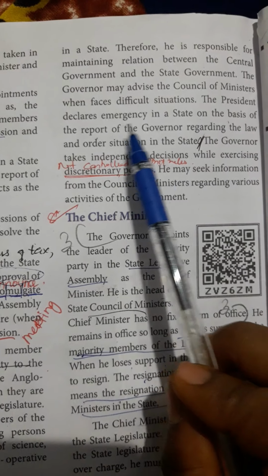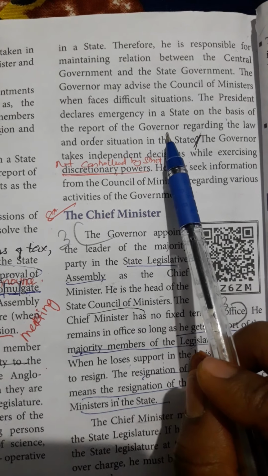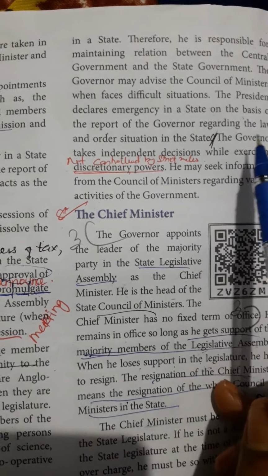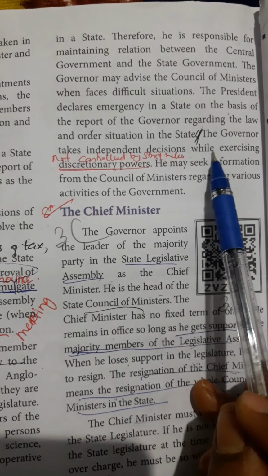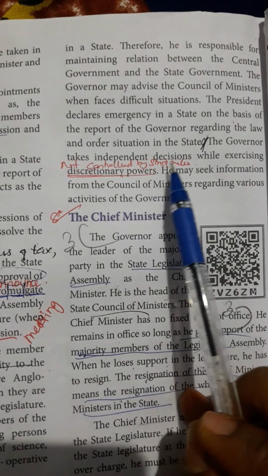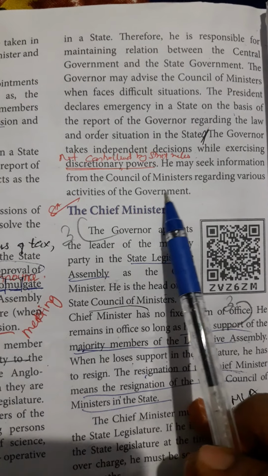Then the president declares emergency in the state on the basis of the report of the governor, as we studied before. Regarding the law and order situation in the state, the governor takes independent decision while exercising discretionary power. Discretionary power means not controlled by strict rules. He may seek information from the council of ministers regarding various activities of the government.